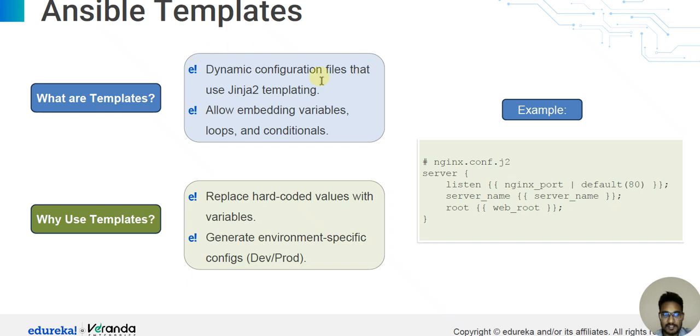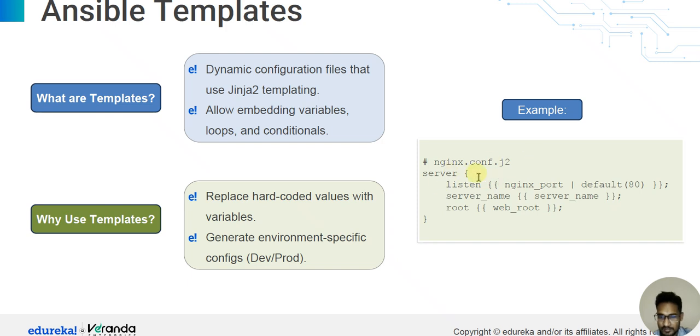Ansible templates. What is a template? Templates are dynamic configuration files that add Jinja templating, allowing embedded variables, loops, and conditions. Why use templates? They replace hard-coded values with variables and generate environment-specific configuration, such as dev and prod.